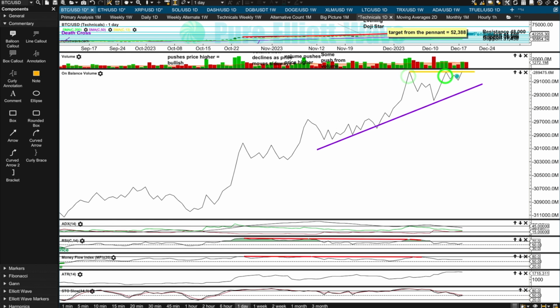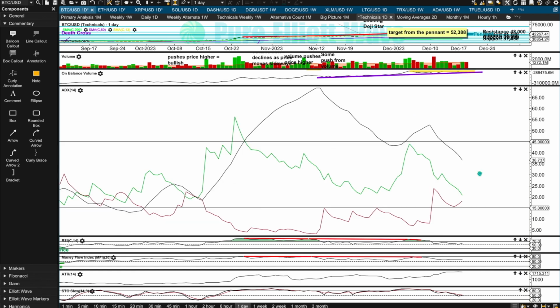Then the resistance line will be essentially horizontal, and it'll have 3 tests, and it'll be held for a couple of weeks or so. So it's starting to gather some reasonable technical significance. In conjunction with the resistance line on price for the pennant pattern, we'll be looking for breakouts above these resistance lines, and if on balance volume breaks above resistance before the pennant does, it'll give us advance warning of the direction of a breakout. ADX is now well out of extreme territory, declining, indicating no clear trend.